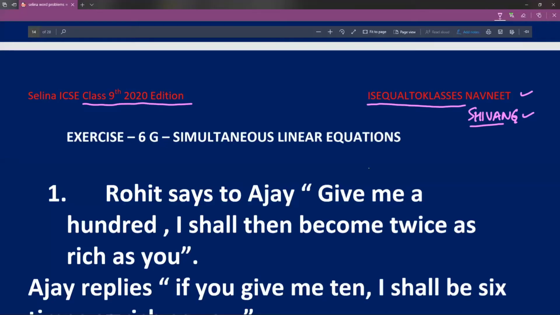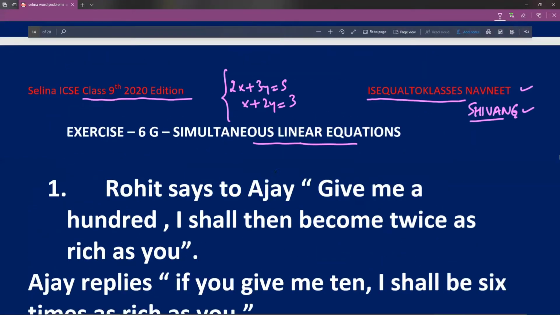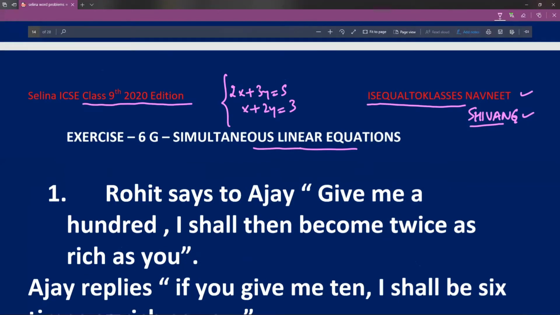Okay, so this lecture is about word problems. The word problems that I have taken are simultaneous linear equations. Simultaneous linear equations implies you will have equations like 2x plus 3y is equal to 5 and x plus 2y is equal to 3. So we'll have word problems which will get reduced to simultaneous equations like these, and we'll have to find the value of x and y. So this is what I mean by simultaneous linear equations.